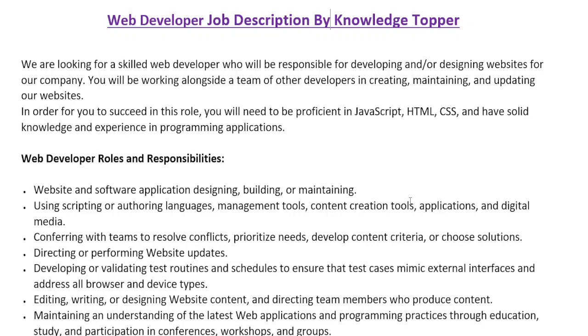After the job summary section, we have the detailed roles and responsibilities section that provides more detailed roles and responsibilities that must match with the skills of a potential candidate in order to qualify for this job of a web developer. Let me read all these important roles and responsibilities for you.